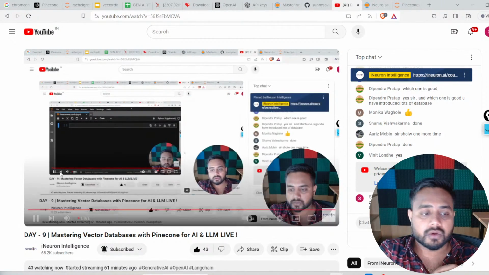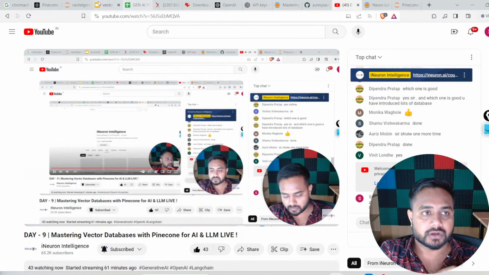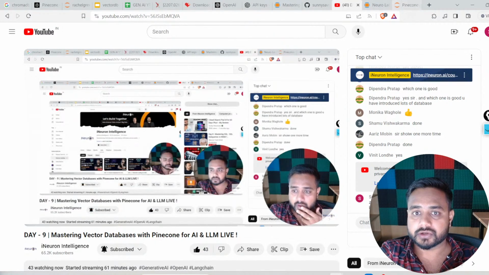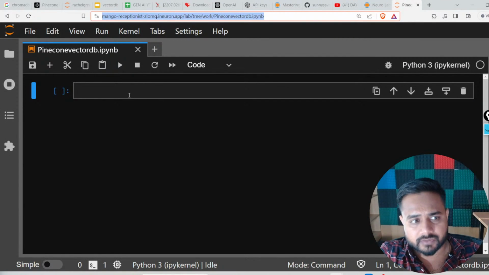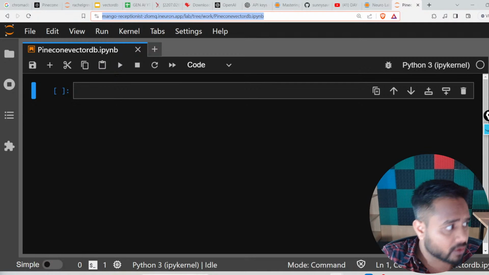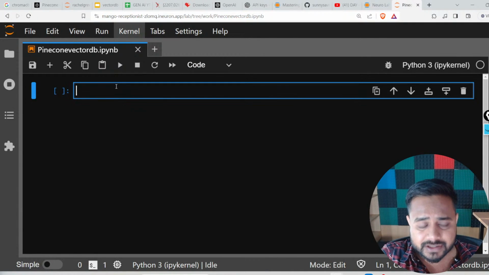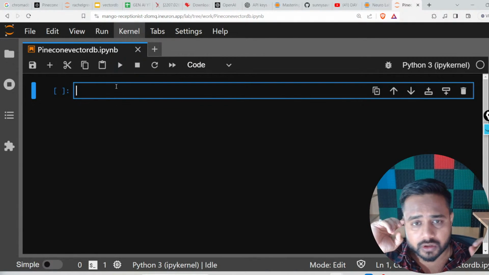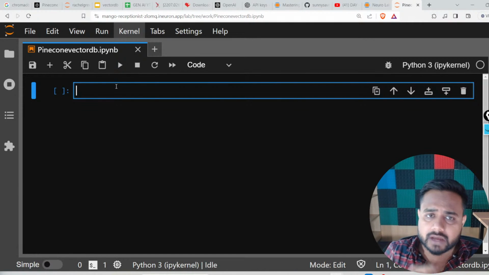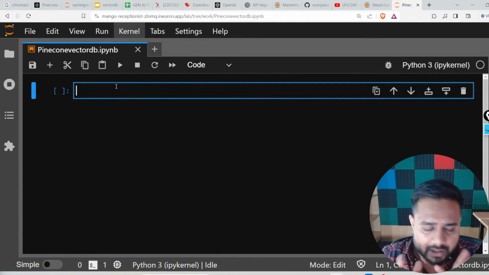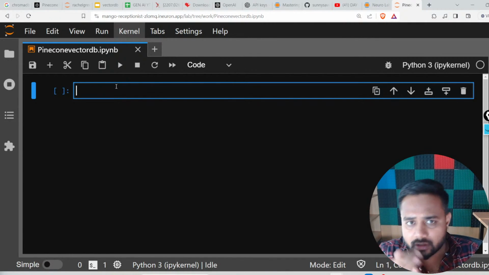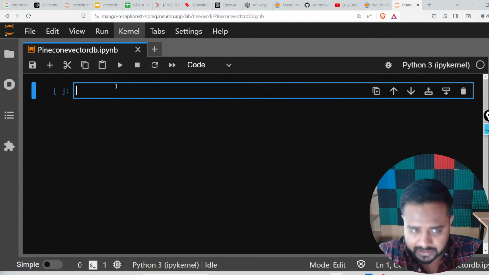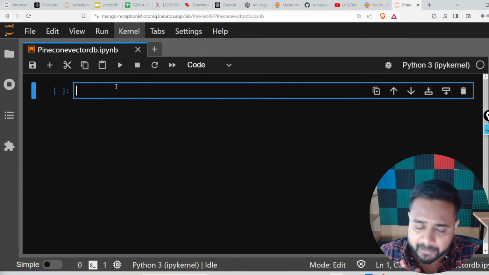Great. So now let's start with the session. Let's start with the practical implementation. Okay. Now here, guys, you can see this is my Jupyter lab. Now I will be writing the code from scratch, and I will show you whatever is required. I will show you how you can generate an embedding, how you can save it, and how you can create a basic QA system by using the OpenAI embedding.